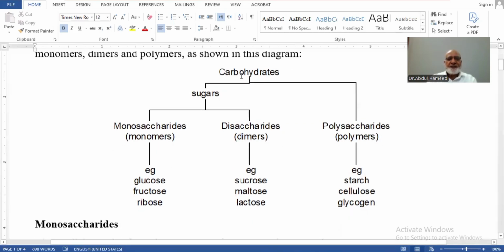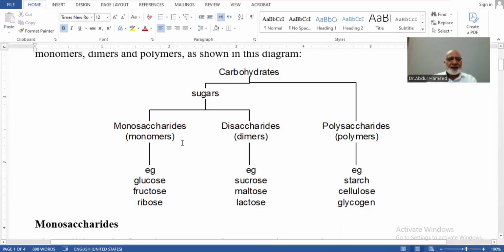This is the division of carbohydrates. Simply, they may be named sugars because they are sweet in taste. Out of these, monosaccharides and disaccharides are sugars, but polysaccharides are not sweet in taste, so they are not named simple sugars.